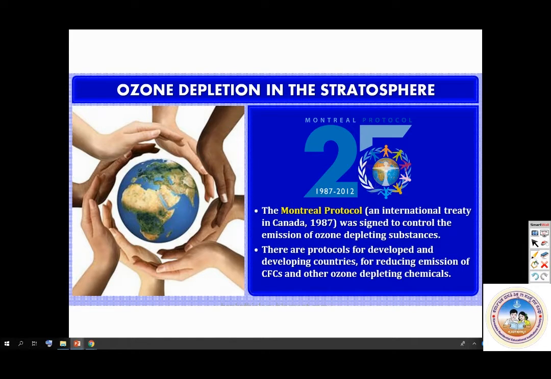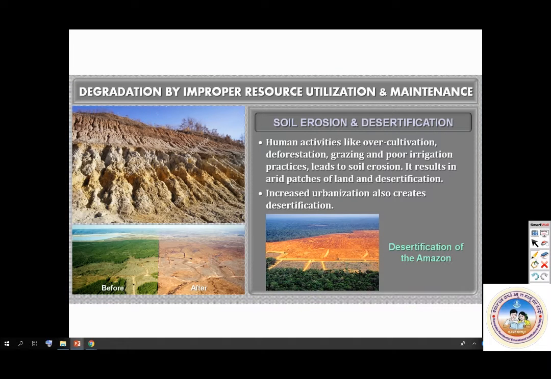So ozone depletion in the stratosphere. Listen to this, this protocol is very, very important. The Montreal Protocol is an international treaty that was signed in Canada in 1987 to control the emission of ozone depleting substances. These are the protocols for the developed and the developing countries for reducing emission of CFC and other ozone depleting chemicals. Then the next one, soil erosion.